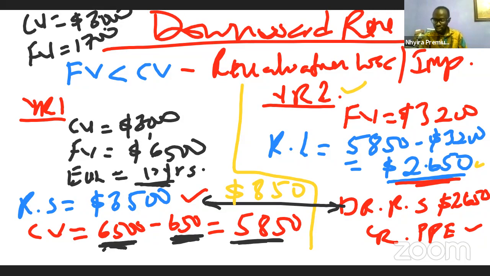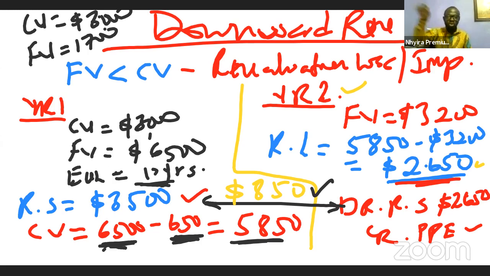Then Tony said, so let's say in the third year and there is another revaluation loss, will it be written off against the remainder of the revaluation gain? Yes, Tony, excellent. It will be written off against this 850. So if in the third year the loss is more than the 850, then the balance, the remaining figure, will now be taken to the income statement.